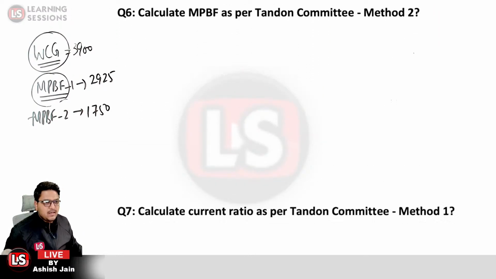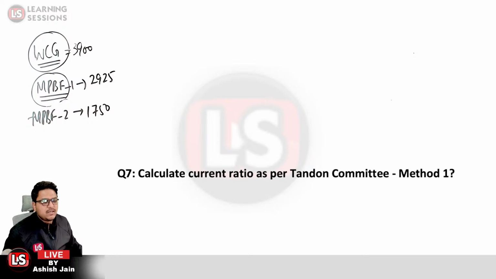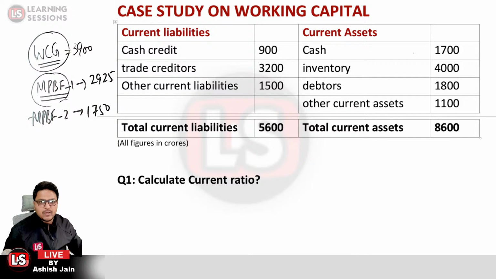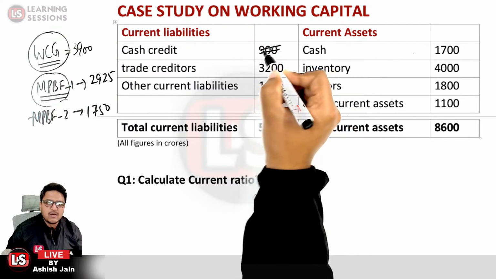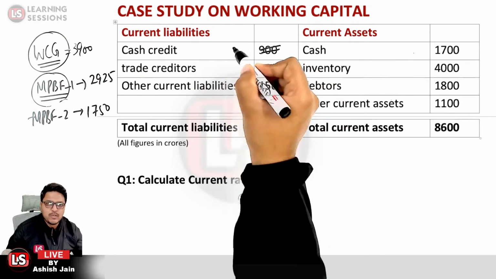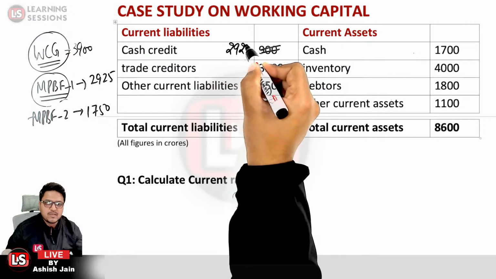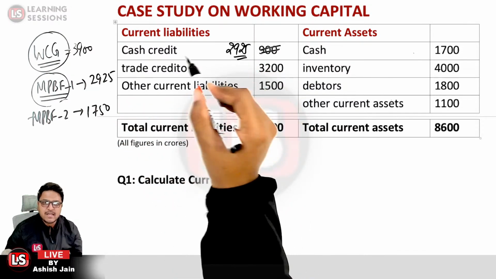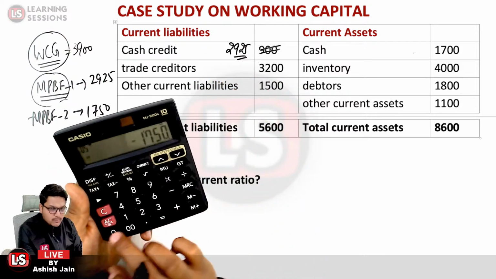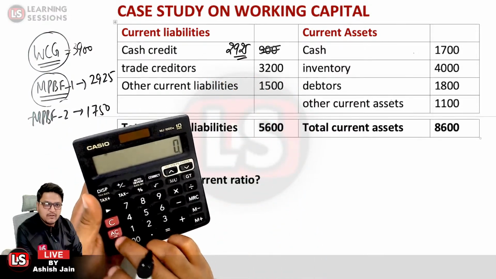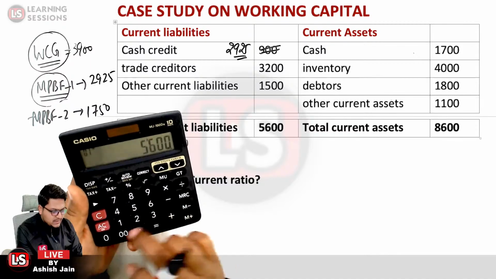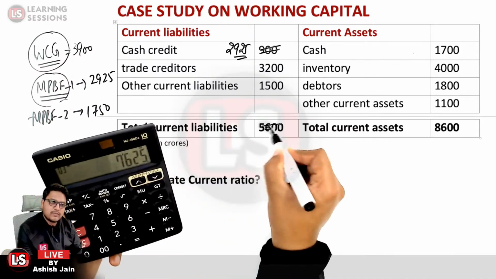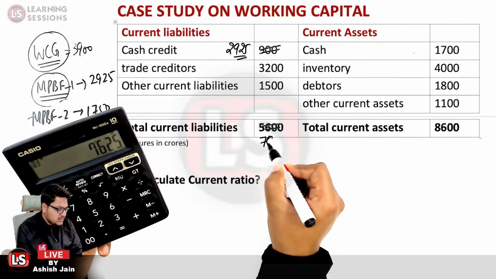It says calculate the current ratio as per the Tandon Committee method 1. What will be the current ratio as per the Tandon Committee method 1? So if we consider that the cash credit component is not 900 and it is sanctioned to be 2,925, as per method 1, the maximum permissible bank finance which can be sanctioned was 2,925. So what will be the new total current liabilities? It will be 5,600 minus 900 plus 2,925, that is equal to 7,625. So the new current liabilities will be 7,625.